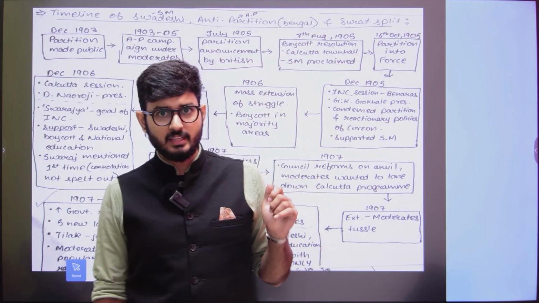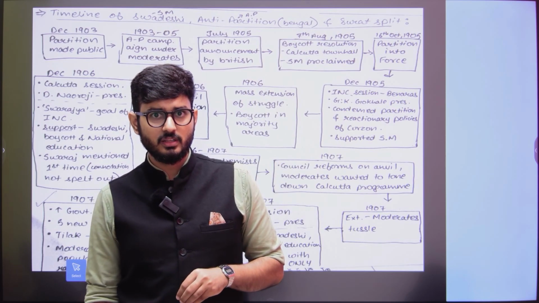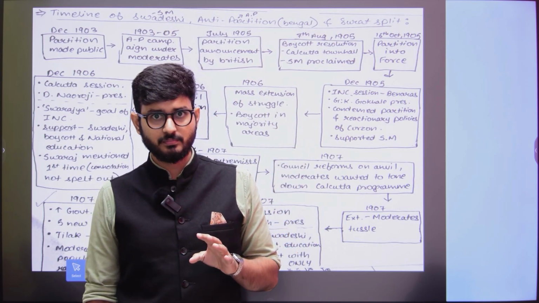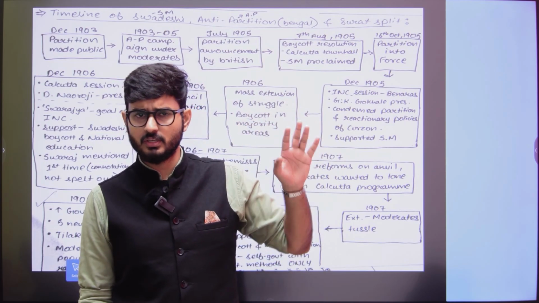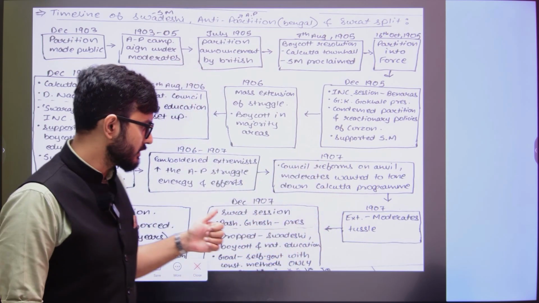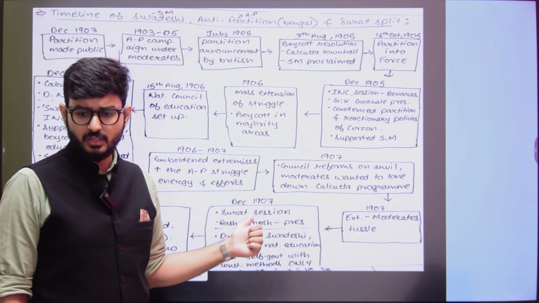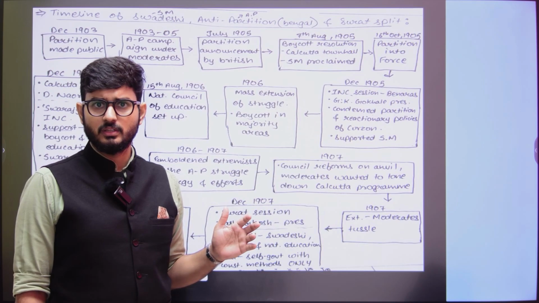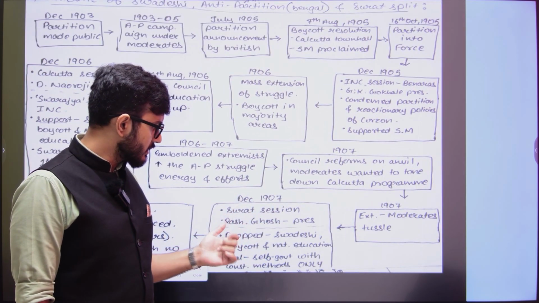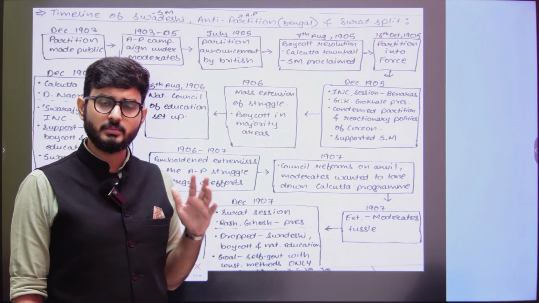And Surat, which today is in Gujarat, at that point of time was in the Bombay province, which included both Gujarat and Maharashtra. So anyone born in the Bombay province could not preside over the Surat session. That is why Bal Gangadhar Tilak was rejected, and Rash Bihari Ghosh became the next president.